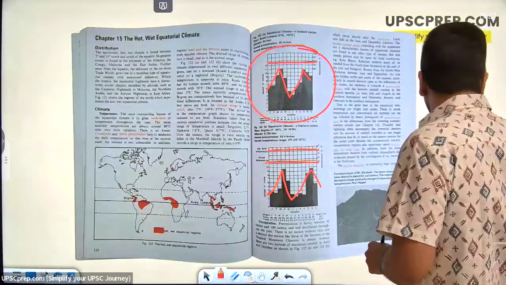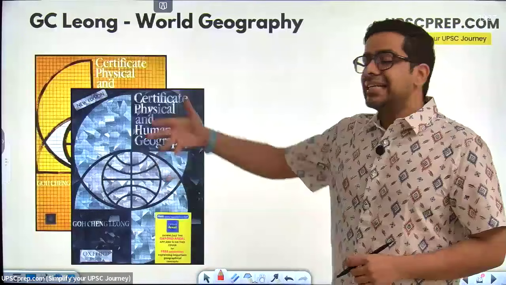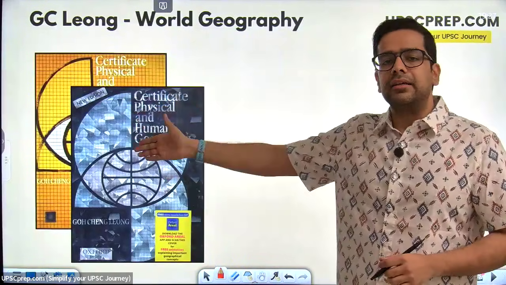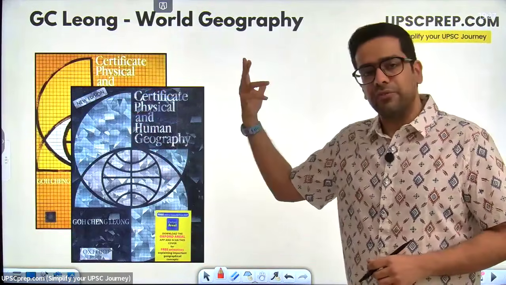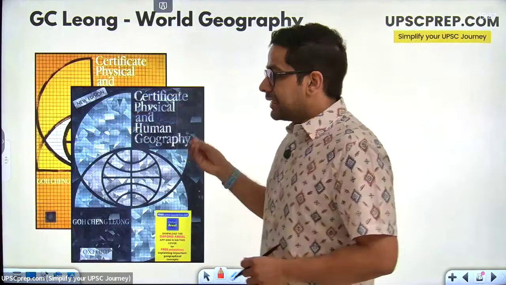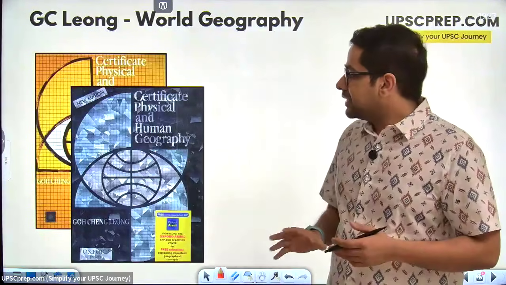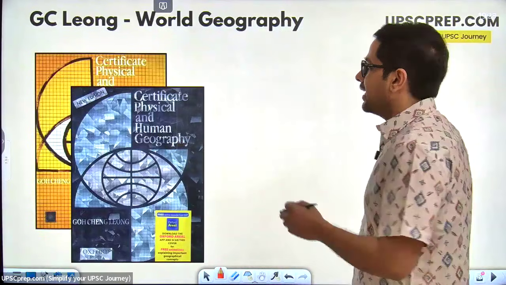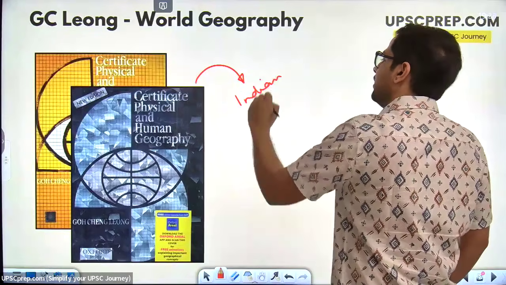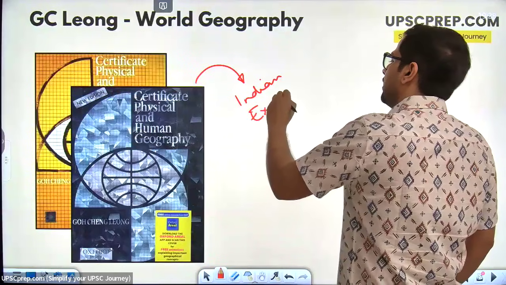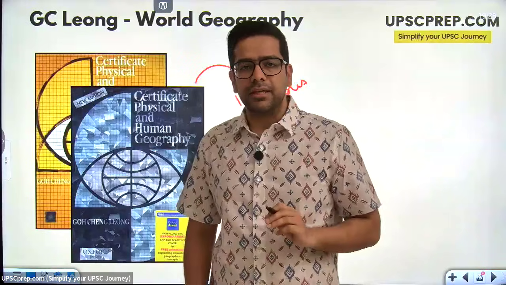Right. Now इसमें there is a question that people ask often, that which edition of GC Leong do we take? Doesn't matter. You take any one of them. You get the orange one, you take the orange one, you take the black one. कोई फर्क नहीं पड़ता. The idea is the same. The basic content of the books is the same. I think इस edition में बस क्या है? They have given some Indian examples. That is it. Nothing else different between the two books. Concepts are pretty much the same.